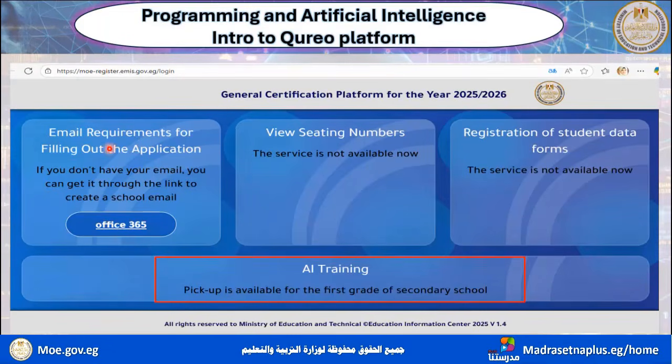Well, this is how we enter the platform, as I told you. Whenever you click on the e-library, you will find General Certification Platform for the year 2025-2026. We need to go to AI training, which says pickup is available for the first grade of secondary school. So it's made just for you, dear students, no one else.